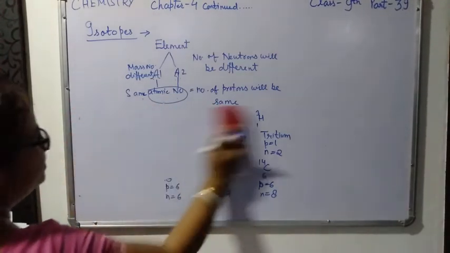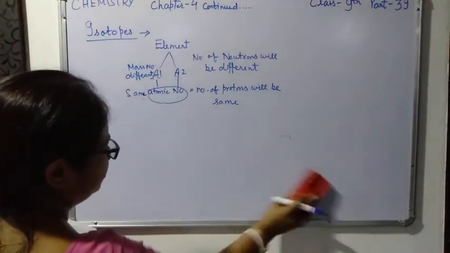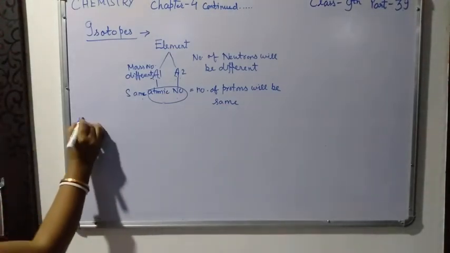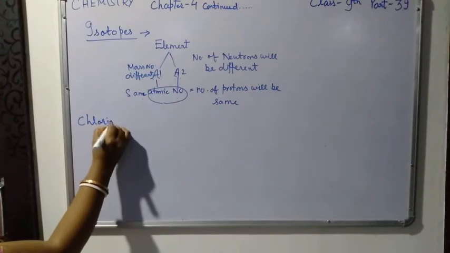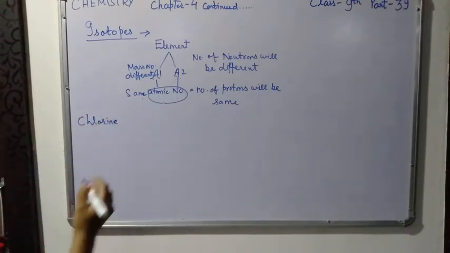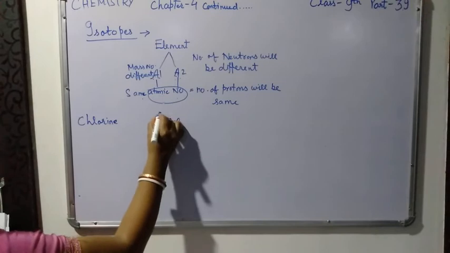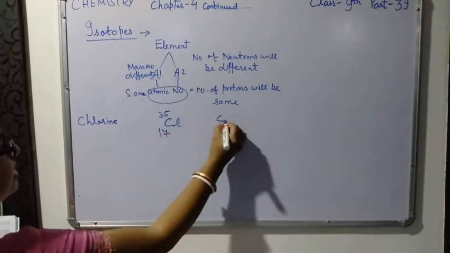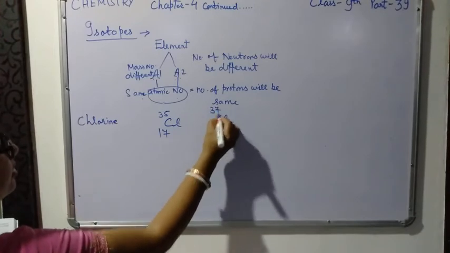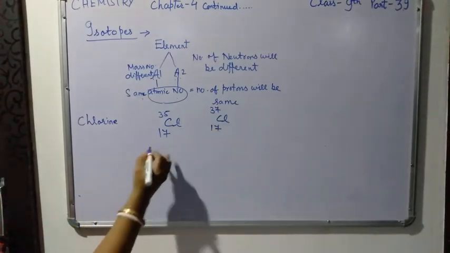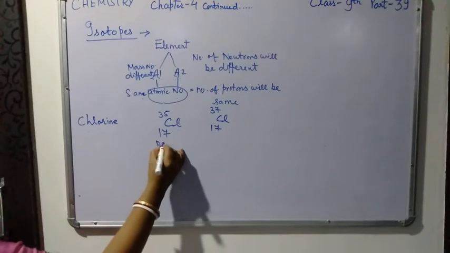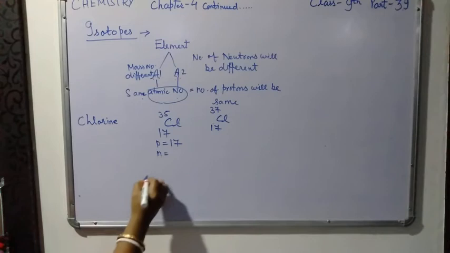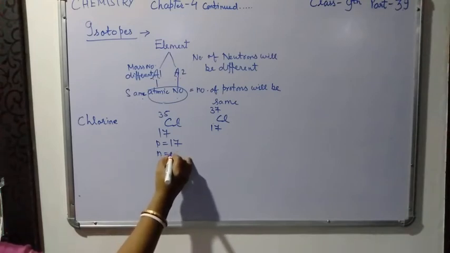One more example of isotopes: chlorine. It has two isotopes. The first has mass number 35, atomic number 17, and the second has mass number 37, atomic number 17. In this you can see the number of protons is 17 and the number of neutrons will be 18.